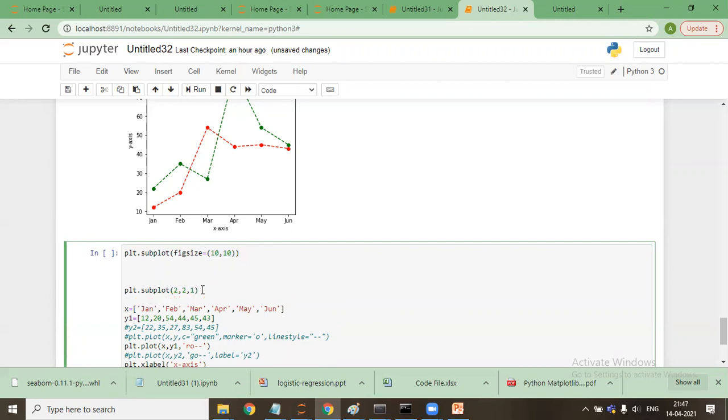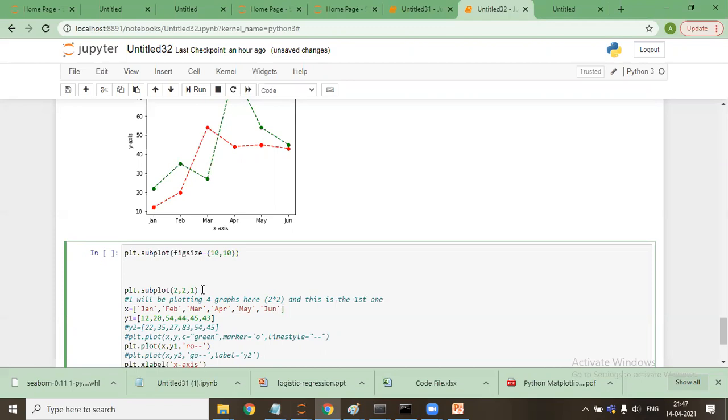This means I will be plotting 4 graphs here. That is 2 into 2, and this is the first one.